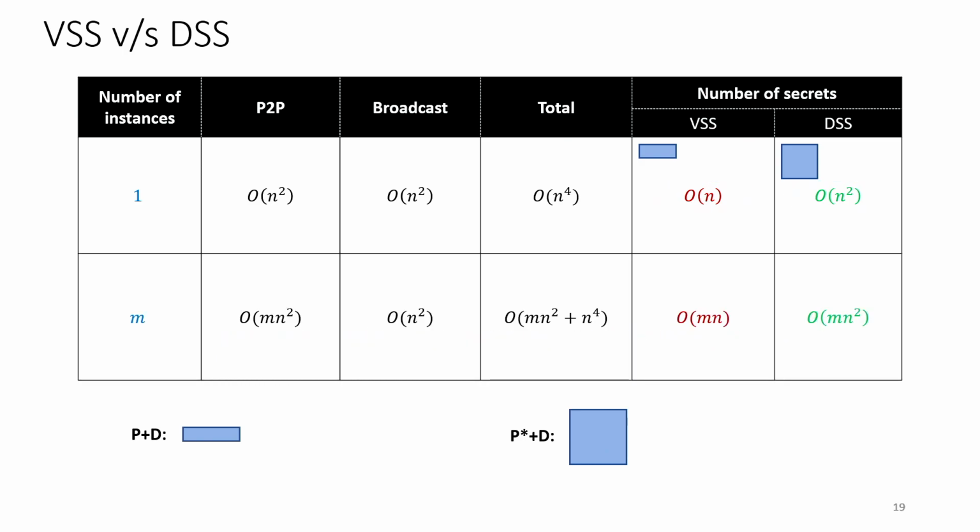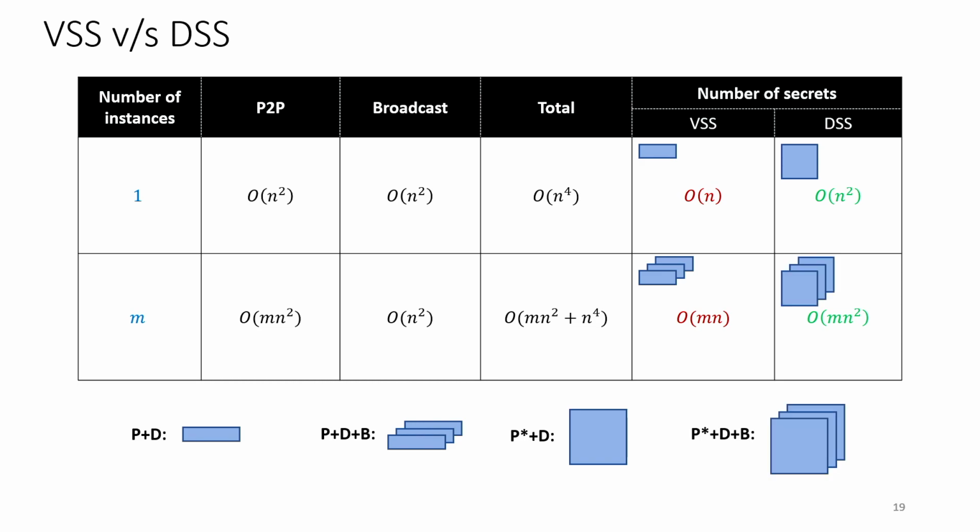Analogously, in the case of running m instances together, we see that our VSS uses packing, batching, and detection. And similarly, the same principles are used by the detectable secret sharing as well.